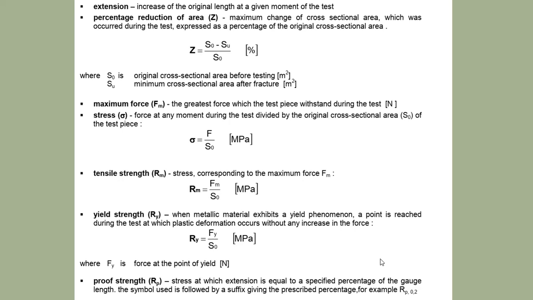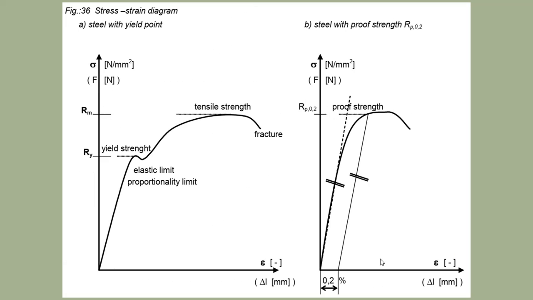Then proof strength. It is the stress at which extension is equal to a specified percentage of the gauge length. The symbol used is followed by a suffix, RP, R0.2, anything. That is, RP is proof strength. Then this is the stress strain diagram: steel with yield point, and here steel with proof strength.